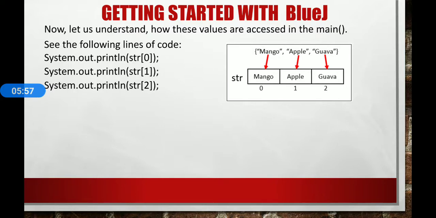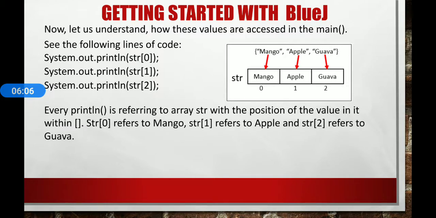So mango is stored in str of 0, apple is stored in str of 1, and guava is stored in str of 2. Every println is referring to the array str with the position of the value within brackets. str of 0 refers to mango, str of 1 refers to apple, str of 2 refers to guava.